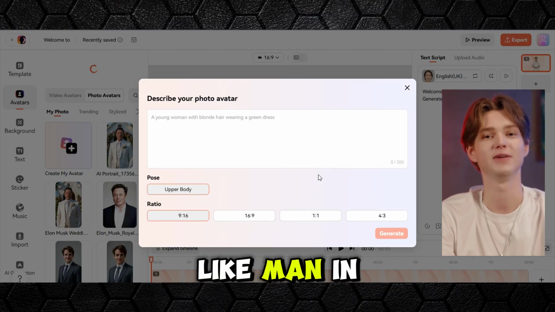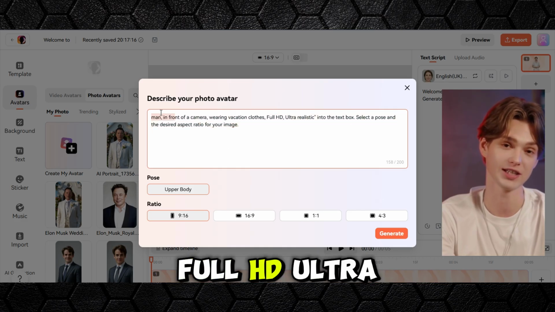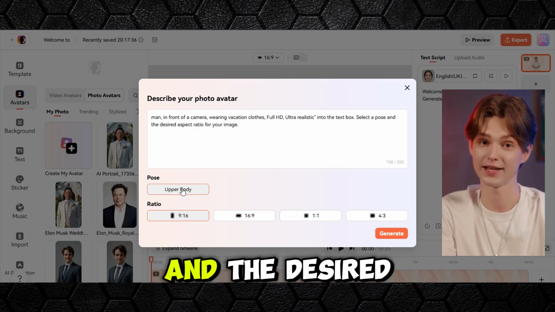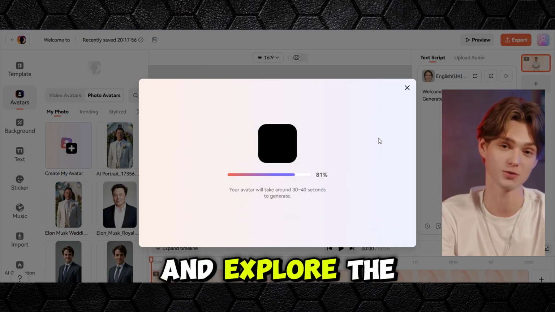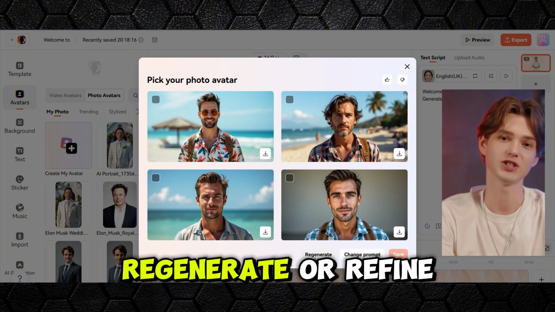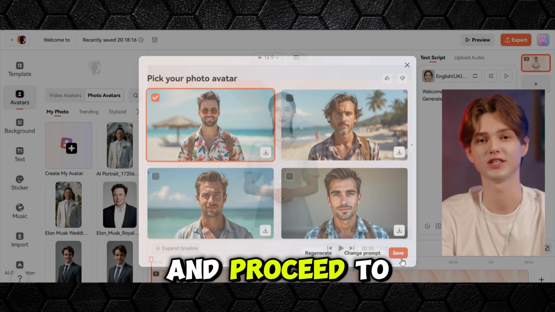Enter a prompt like "man in front of a camera, wearing vacation clothes, full HD, ultra realistic," into the text box. Select a pose and the desired aspect ratio for your image. Click Generate and explore the diverse range of images presented. If you don't find the perfect one, regenerate or refine your prompt. Once satisfied, save the image and proceed to the next step.